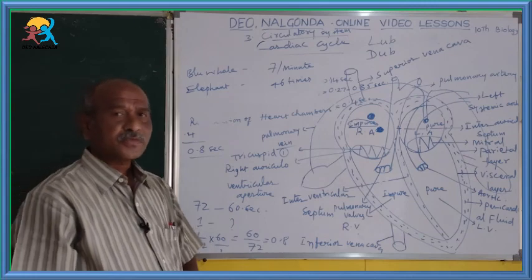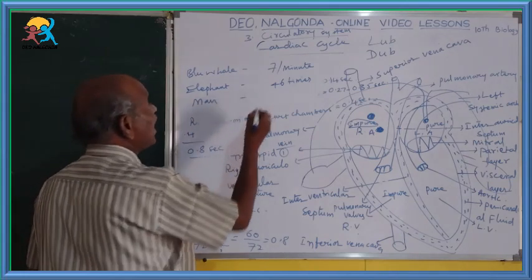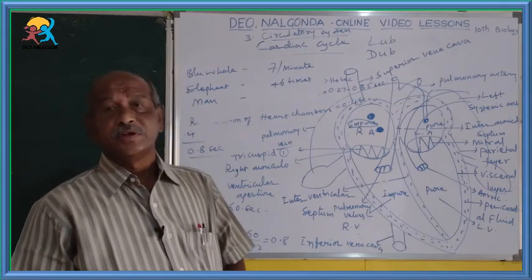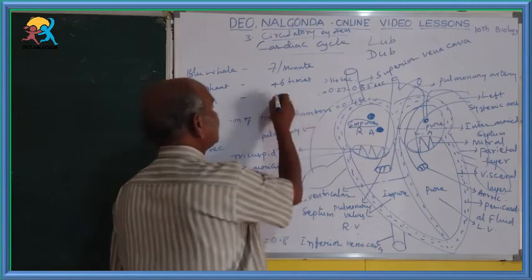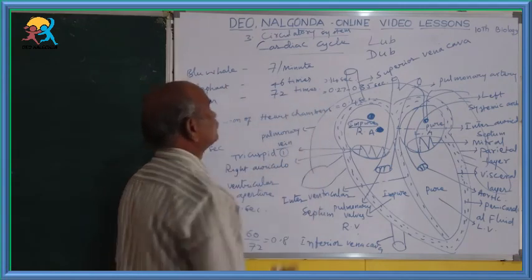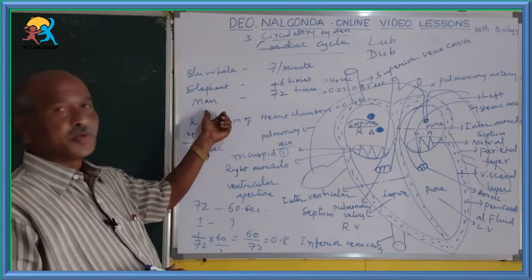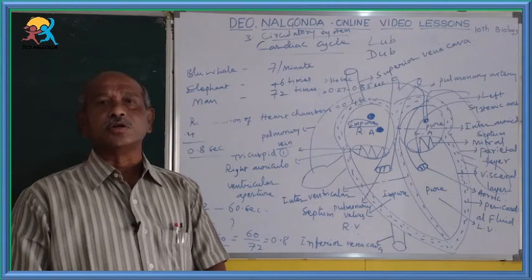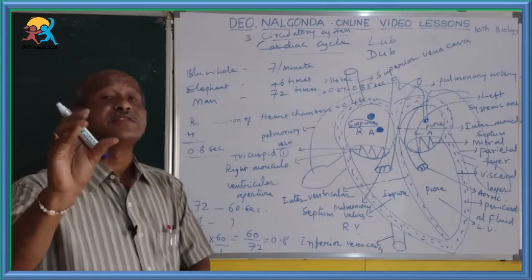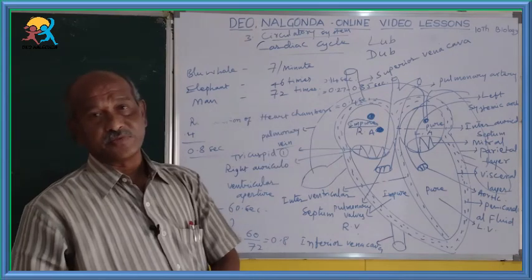The next, human being, man. The man's average weight is 60 to 70 kgs. His heart is 300 grams and beats 72 times per minute.